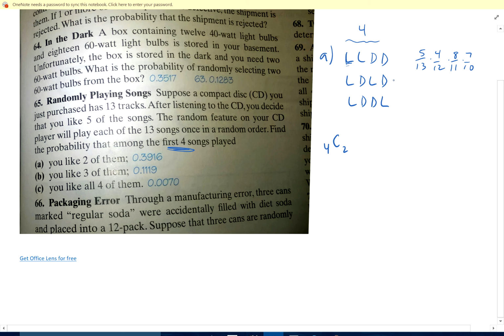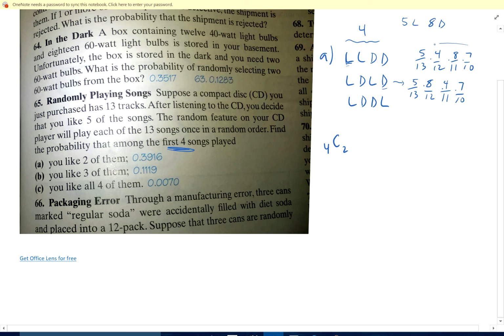Now let's look at the next one. Like, dislike, like, dislike. What's the probability I like the first one? 5 out of 13. What's the probability I dislike the next one? There's 8 that I dislike, because 5 I like, 8 I dislike, out of 12. And then like, 4 out of 11, and dislike, 7 out of 10.